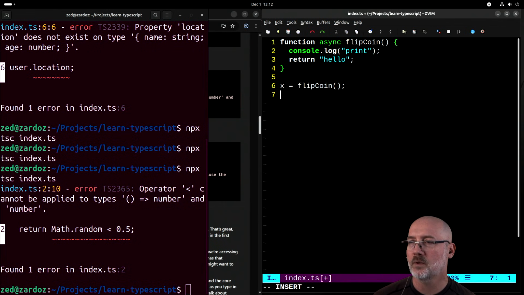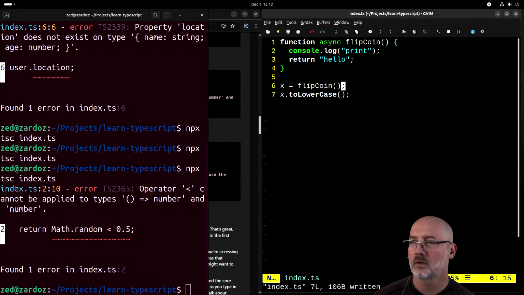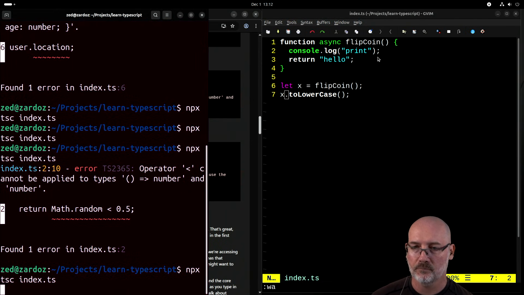Hopefully that doesn't get optimized out. And then let's do like 2 lowercase. And we'll do let, we'll keep it. Okay, so this is a mistake because this is an async, so x will be a promise and 2 lowercase doesn't exist. Let's see if it catches it.